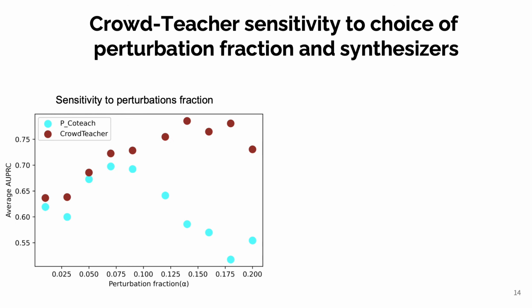We also investigated how the choice of perturbation fraction impacts the performance edge of CrowdTeacher over the next best method, P-CrowdTeach, and observed that although the perturbation fraction can change the performance, regardless of its value CrowdTeacher still remained the top performing method.